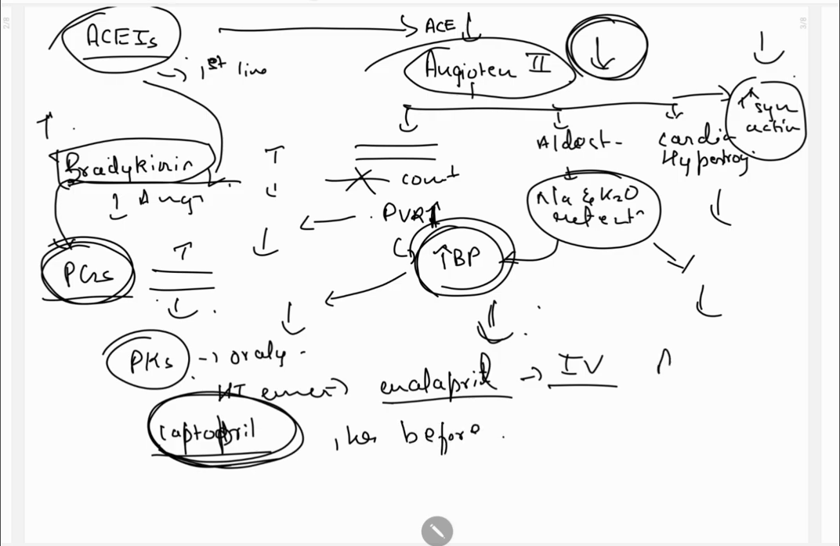Can ACE inhibitors cross the blood-brain barrier? No, they can't cross the blood-brain barrier. They are metabolized in the liver and excreted in urine. So this was about actions and pharmacokinetics.